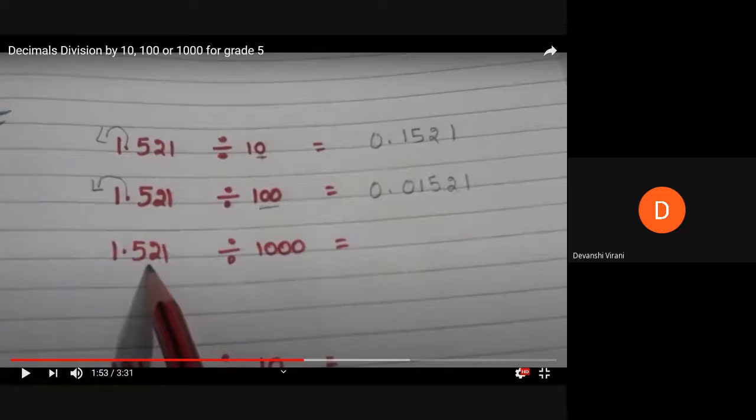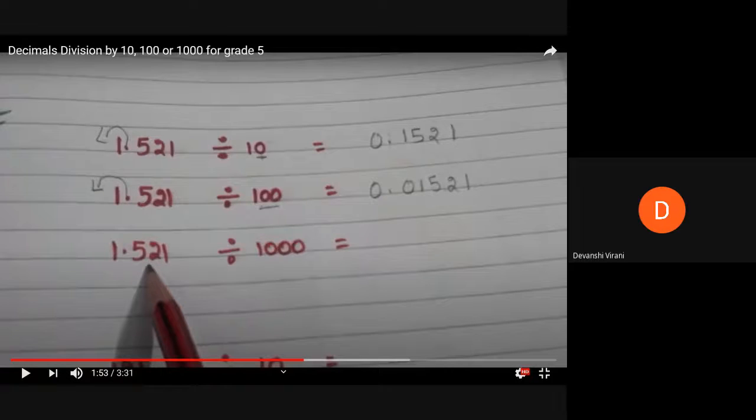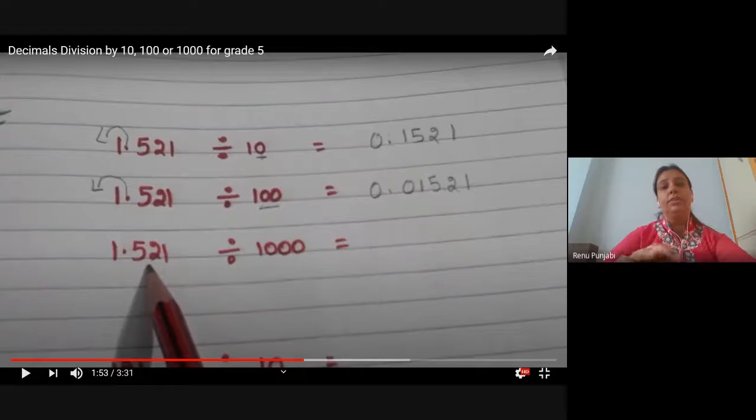Ma'am, I was saying that in 1.521 divided by 100, here there is only one digit and it is compulsory to add 0. Yes, because you need 2 values. You have only 1. So you need to put 0 here compulsorily.